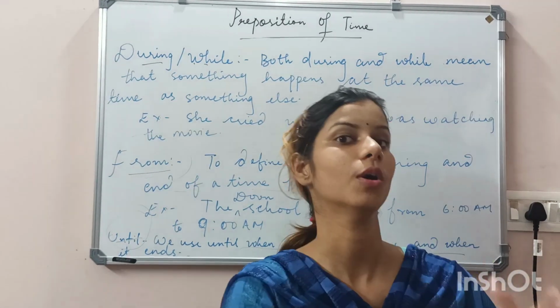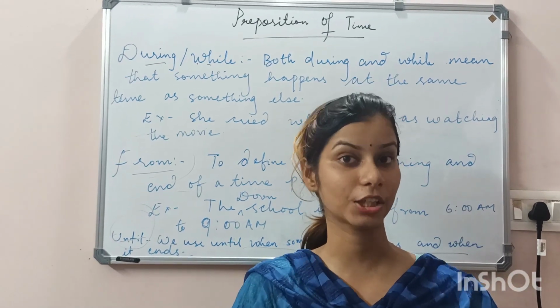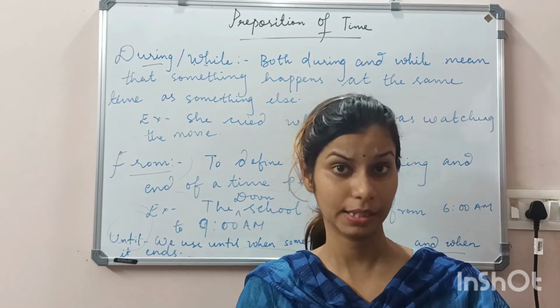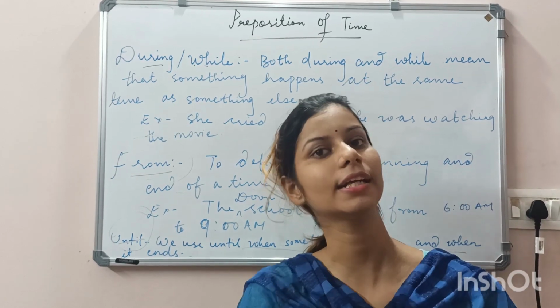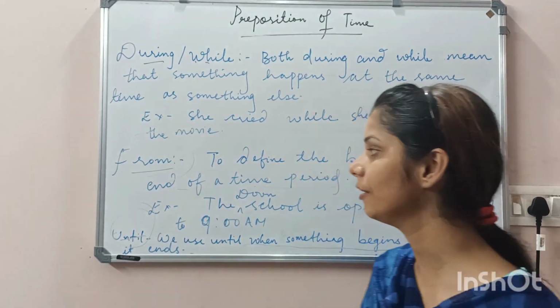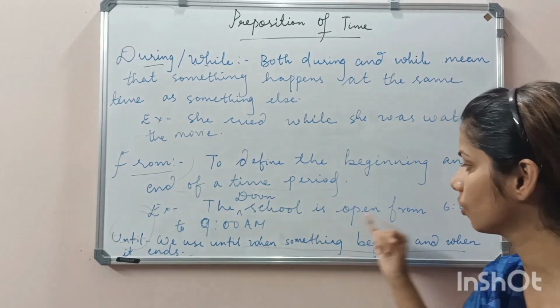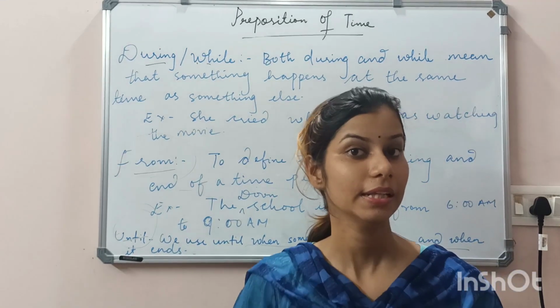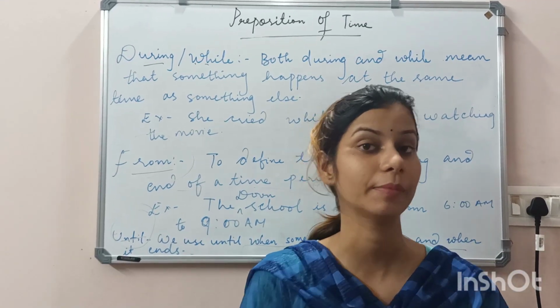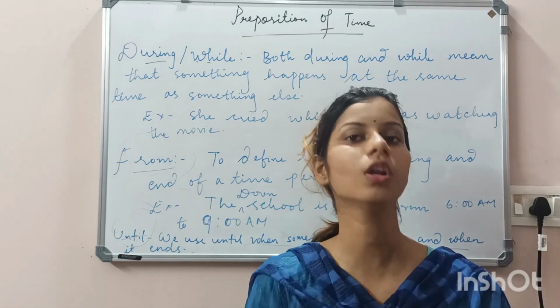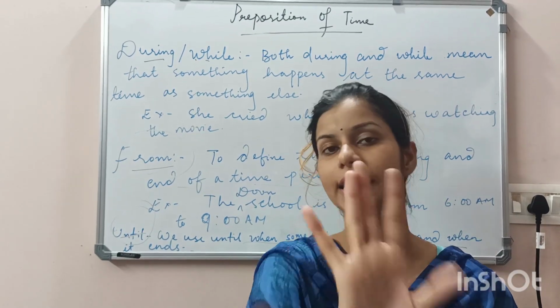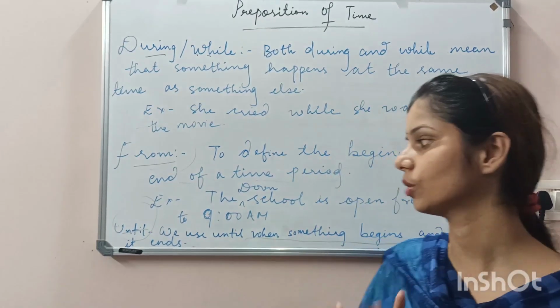Next is from. From we use to define the action which begins from the point, the time period, and it continues to the end point. For example, if I will say the June school is open from 6 am to 9 am. That means for the particular period of time 6 से 9 तक June school खुला है. उसके बाद it is not being open, it is closed.